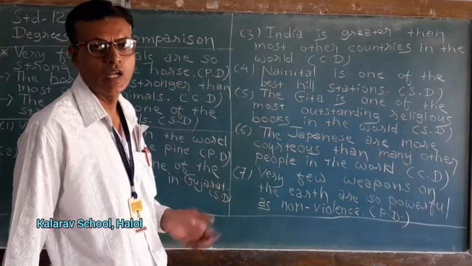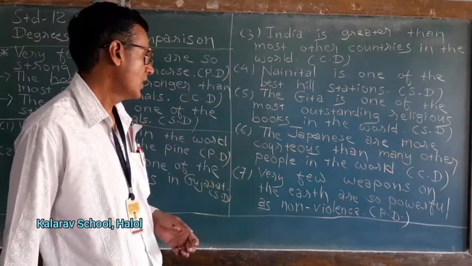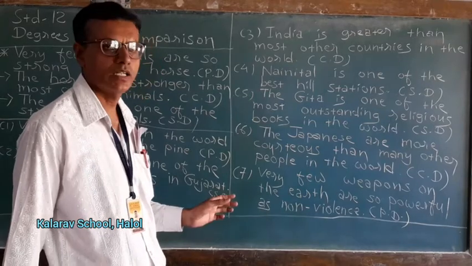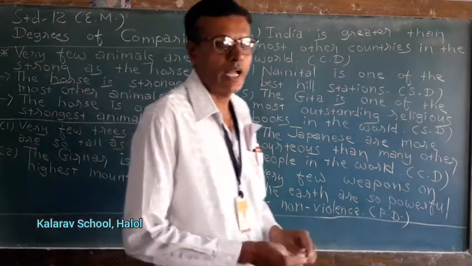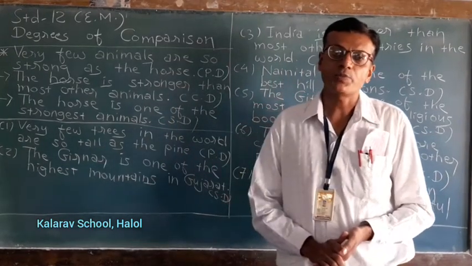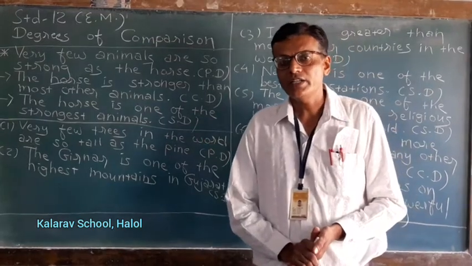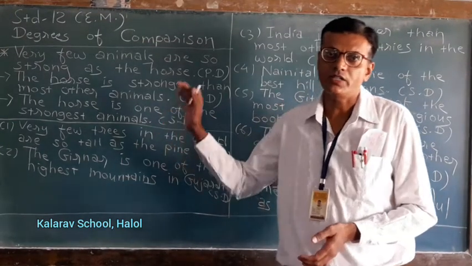Non-violence is one of the most powerful weapons on the earth. So I hope you understand the sentences. You just practice some such more sentences and definitely you will get command on this topic.